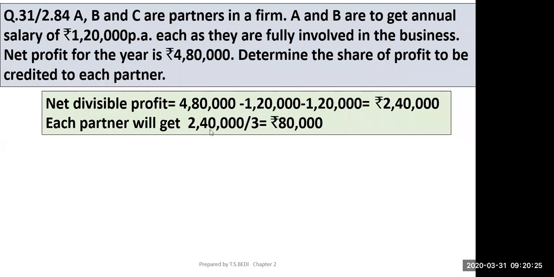So each partner will get 240 divided by 3, 80,000. So 80,000 profit will be divided among A, B, and C, except the salaries. Salary will be given 120. So A will get 120 plus 80, 2 lakh. B will get 120 plus 80, 2 lakh. C will get only 80,000. Is there any doubt?